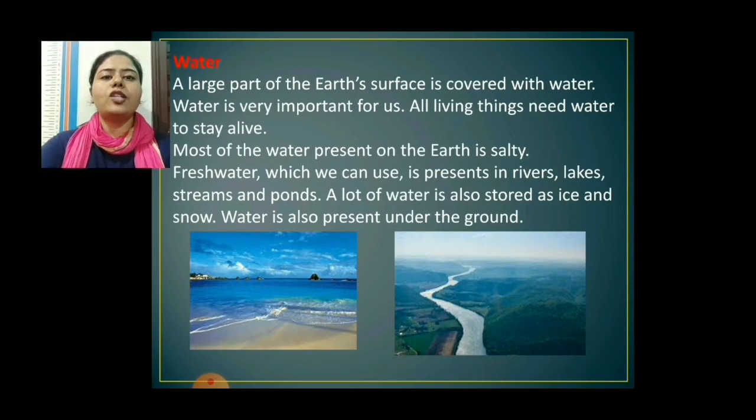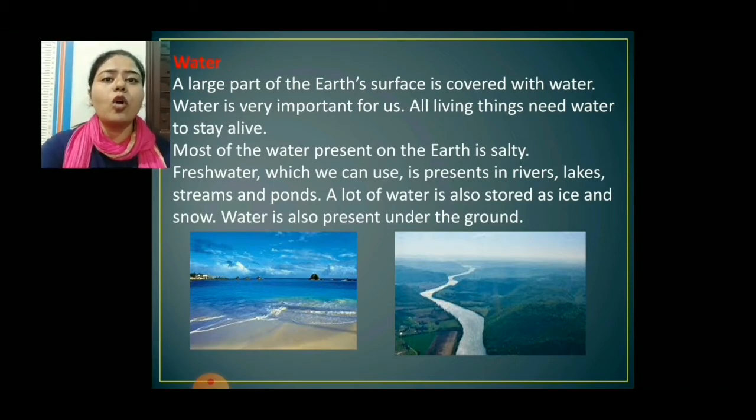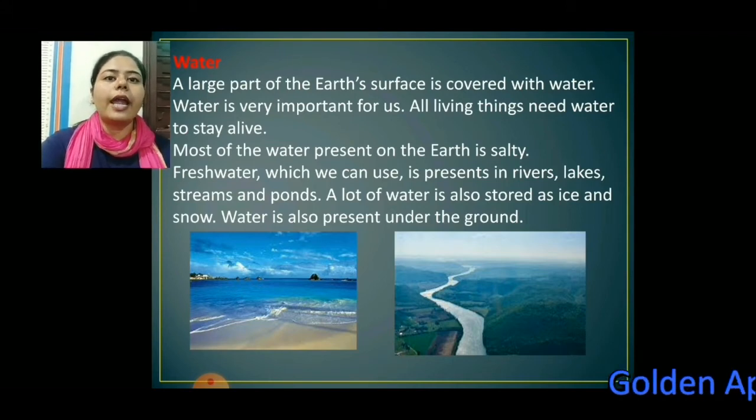Like you see in the picture, in the sea there is so much water, but that water is very salty. The fresh water we can get through rain. We can find it in rivers and lakes.